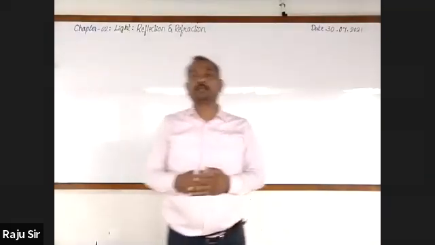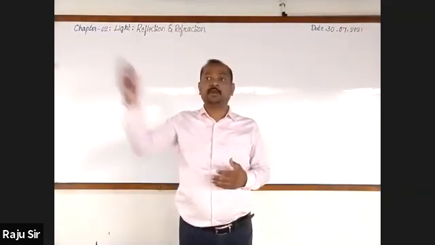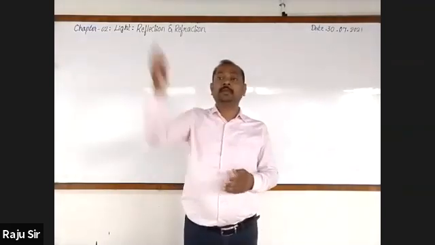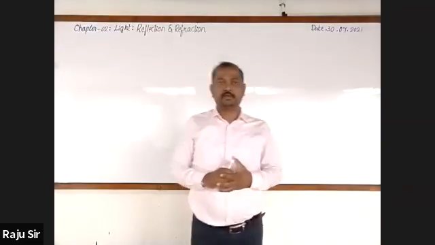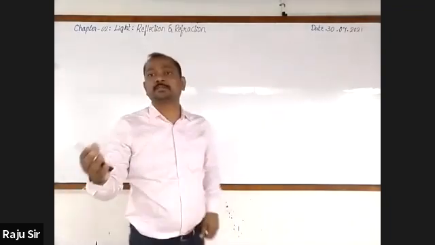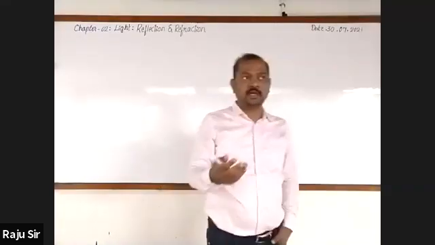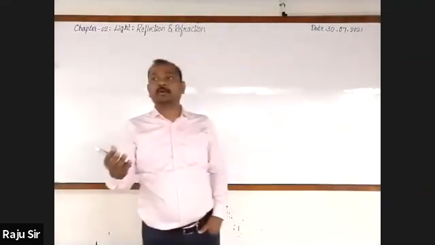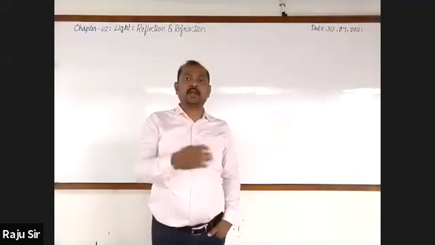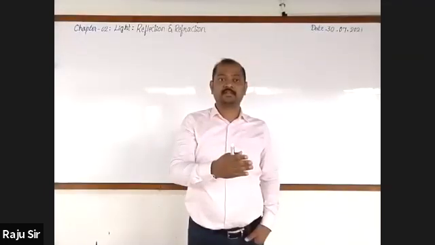Then we also drew some important conclusions. How many times does light get refracted when it passes through a slab? It is 2 times. Then how will the incident ray and the emergent ray be? They are parallel to each other, right? Then what do you call the perpendicular distance between the incident ray and the emergent ray? It is called lateral displacement. Are you following? Then what do you say about the angle of incidence and the angle of emergence? Are they equal or not equal? They are equal.